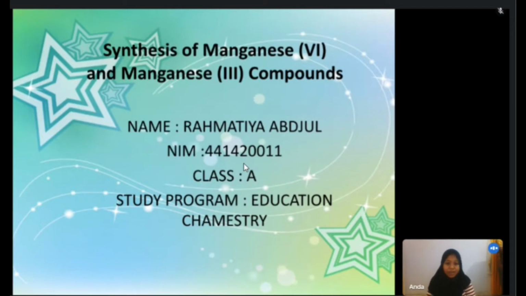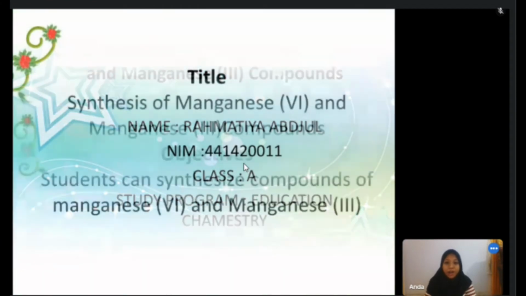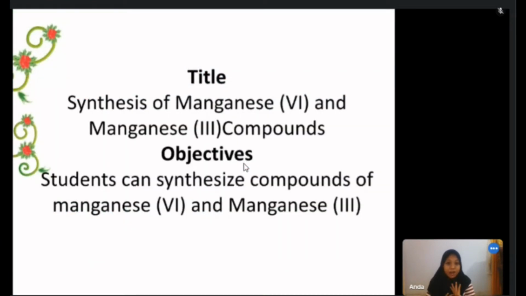My name is Rahmati Arju. You can call me Tia. I'm class A, Study Program Education Chemistry. My student number is 4414200011. The title is Synthesis of Manganese 6 and Manganese 3 Compounds. Objectives: students can synthesize compounds of manganese 6 and manganese 3.